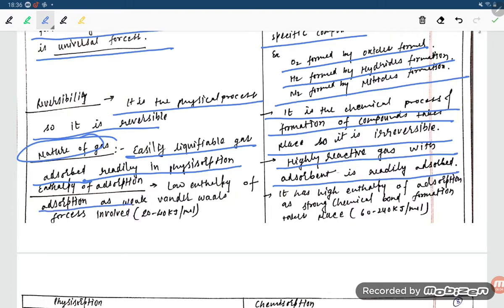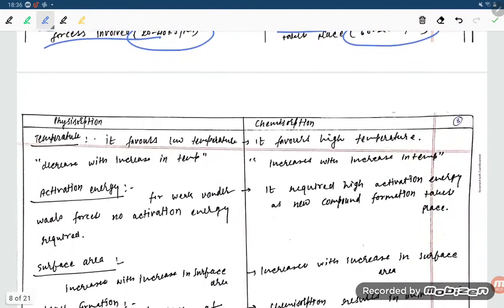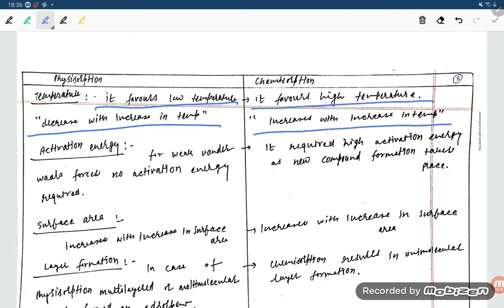Physisorption is by weak van der Waals forces, with low enthalpy of adsorption, 20 to 40 kilojoule. Chemisorption has high enthalpy of adsorption as a strong chemical bond formation takes place, 62 to 240 kilojoule. Temperature: physisorption is favored by low temperature and decreases with increasing temperature. Chemisorption is favored by high temperature and increases with increasing temperature.